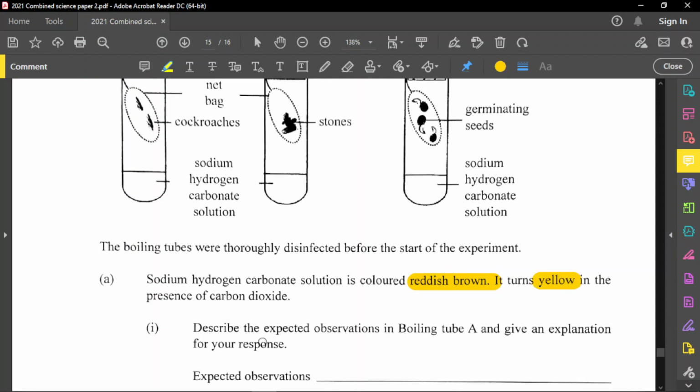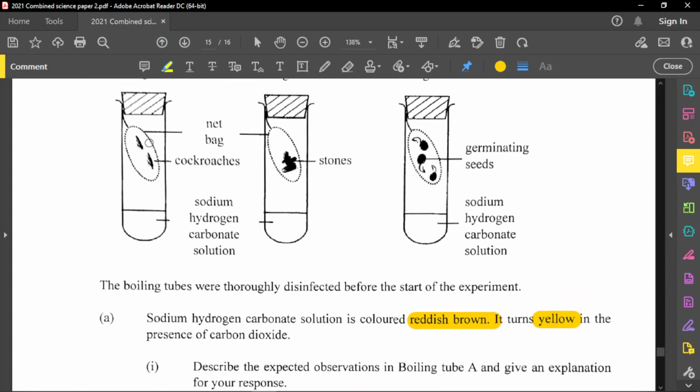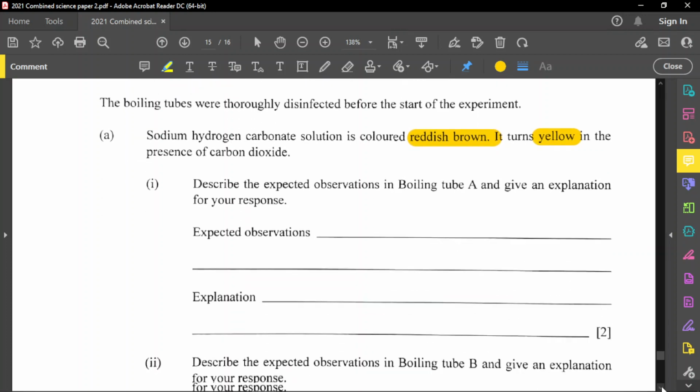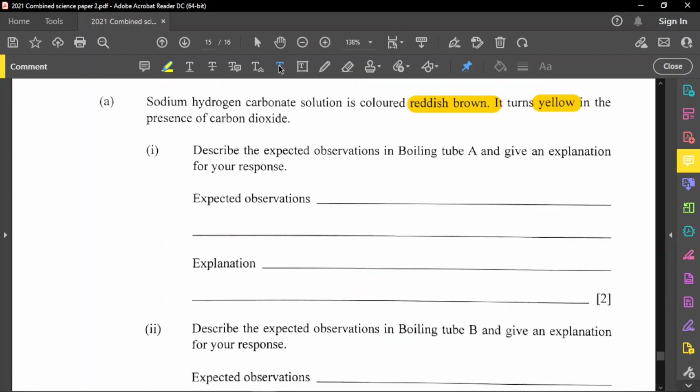Listen now. It says describe the expected observation in boiling tube A and give an explanation for your response. In boiling tube A, we have cockroaches. Cockroaches are living things, so yes, they're going to respire and produce carbon dioxide. Therefore, this should turn from reddish brown into yellow. So our expected result is that it changes from reddish brown to yellow.